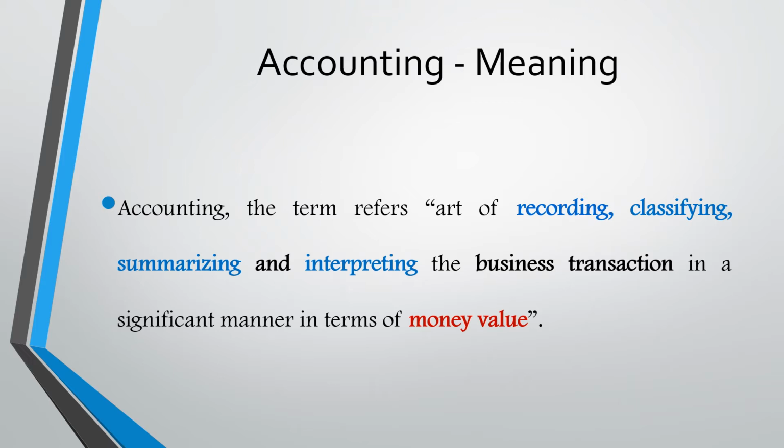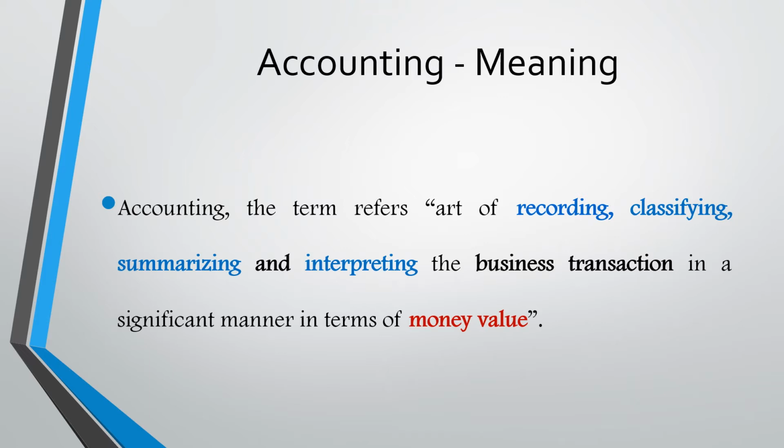Hence, the accounting system is not a single process. It accumulates all the things like recording, classifying, summarizing, and interpreting the business transactions in a systematic or significant manner in terms of money value. So while we are writing accounts, everything should be based on money.